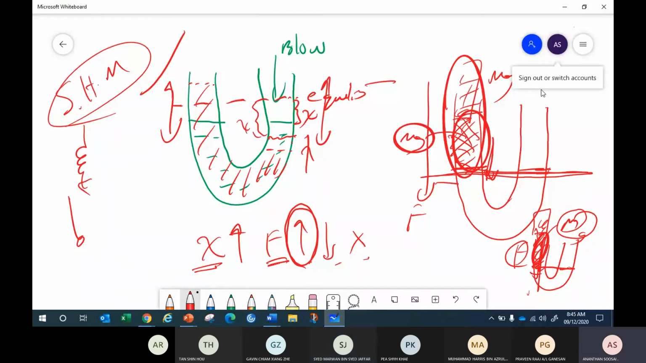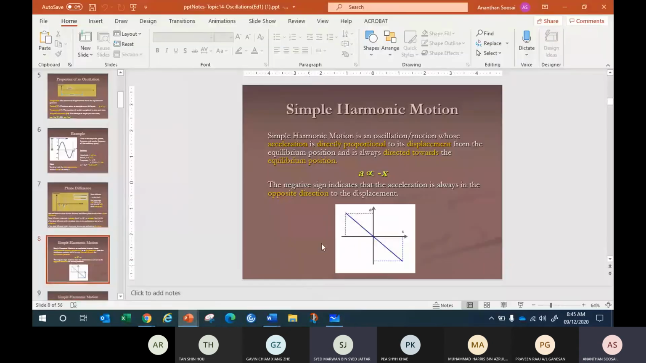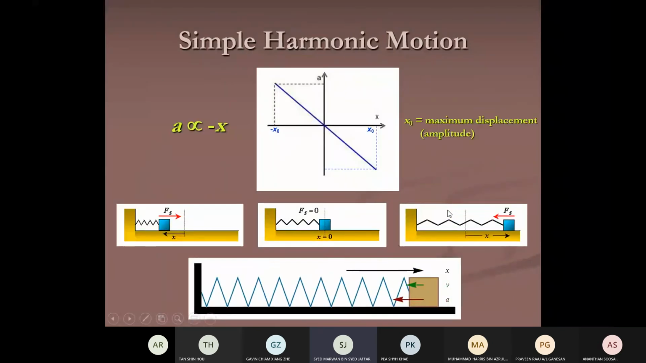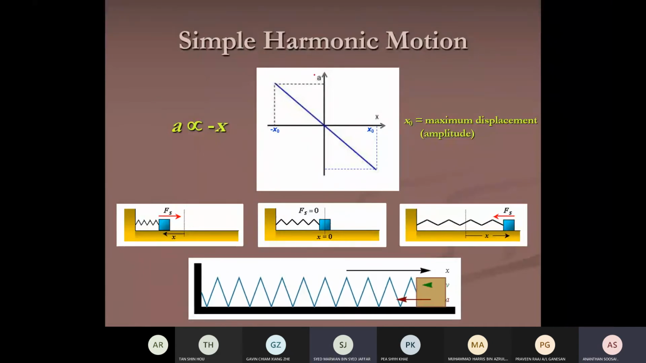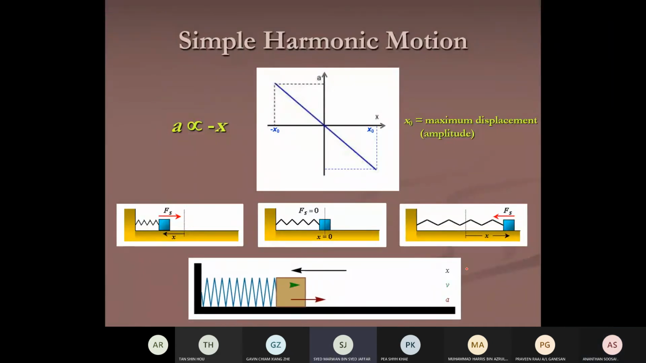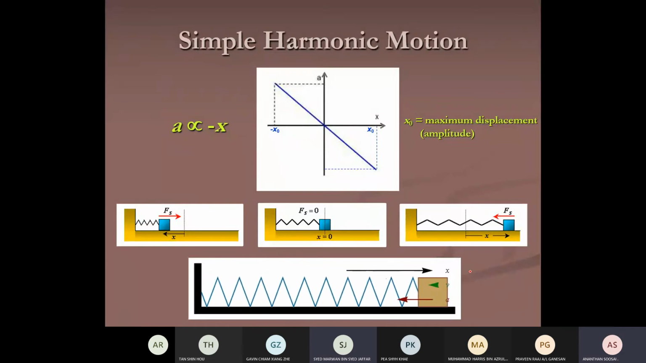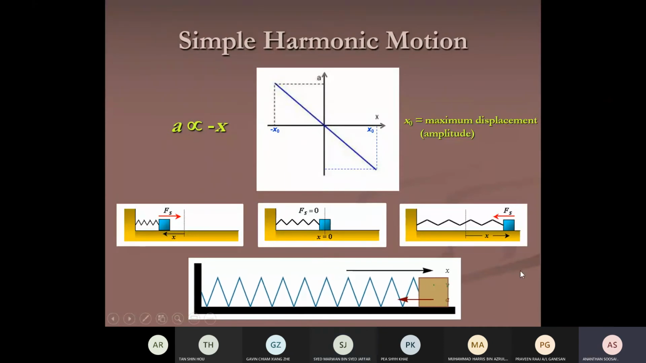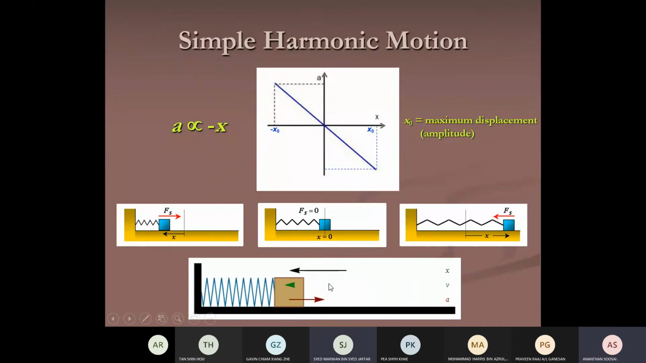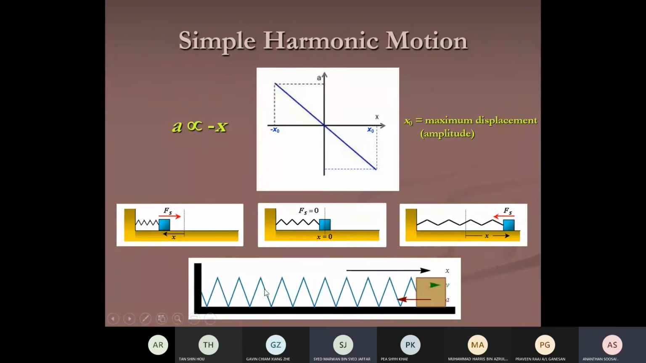Okay. So any questions? No questions? Okay. Now we go back. So before, this is how the spring at the bottom here is moving. It's an SHM. It's oscillating.